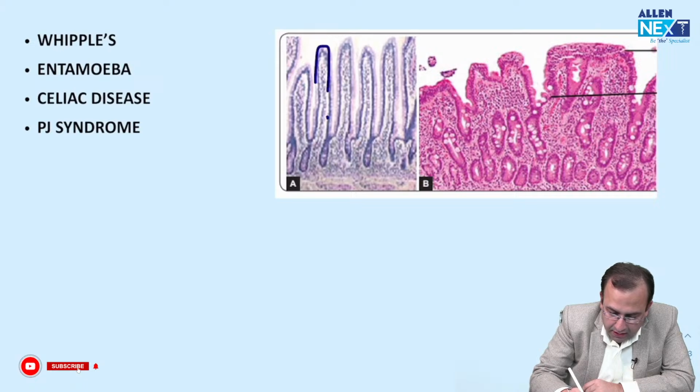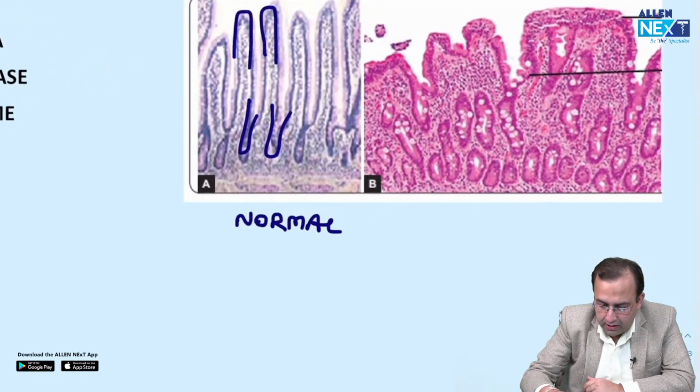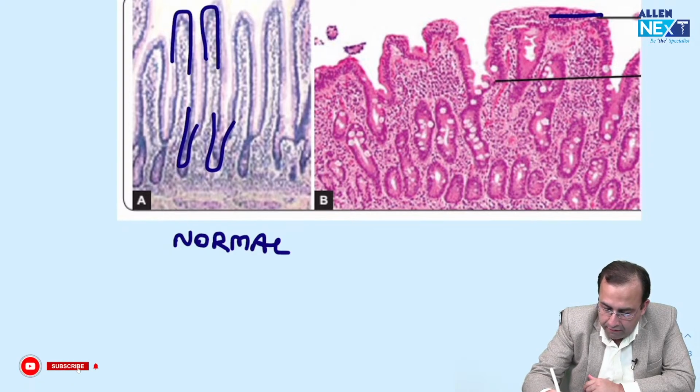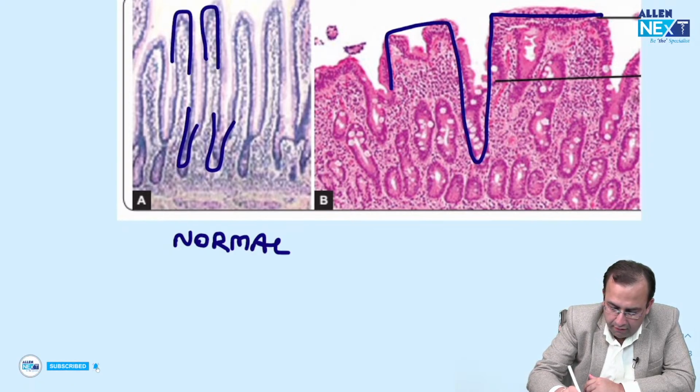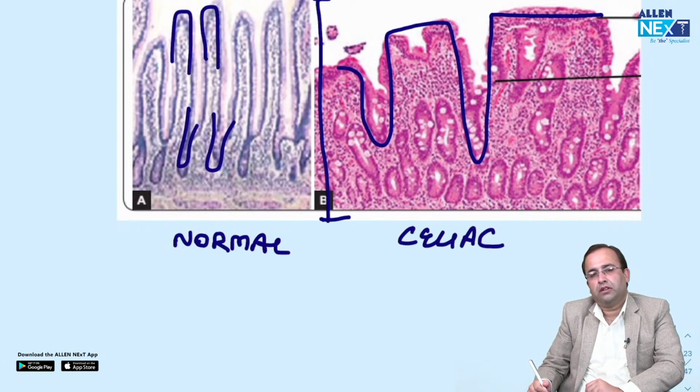What we see on the left side are villi and crypts. What is going up is a villus, what is coming down is a crypt. This is normal. Versus celiac disease, which has flattening of villi with crypt hyperplasia. So the total thickness is maintained. This is celiac.